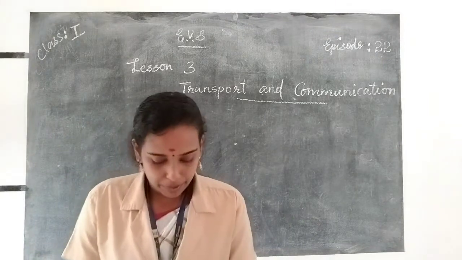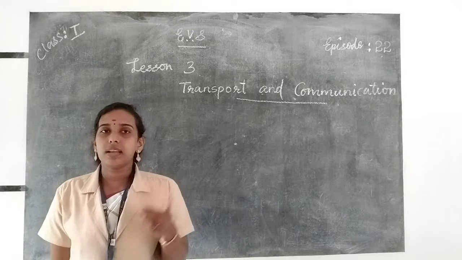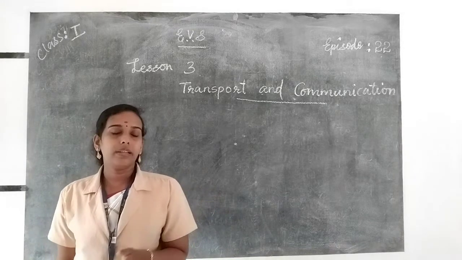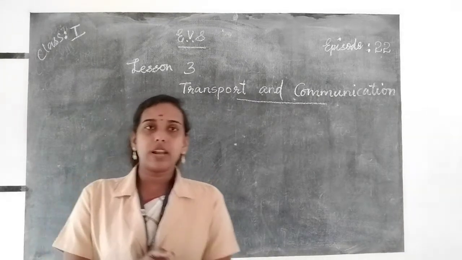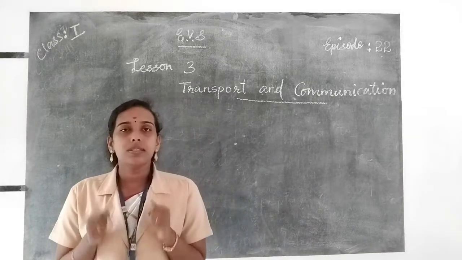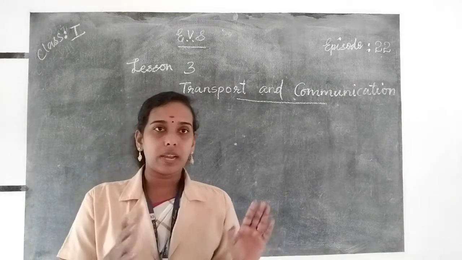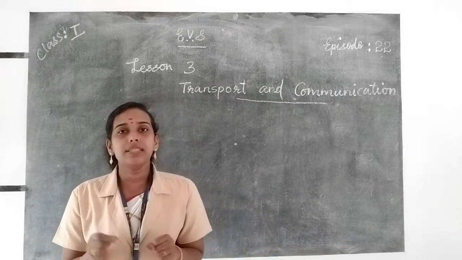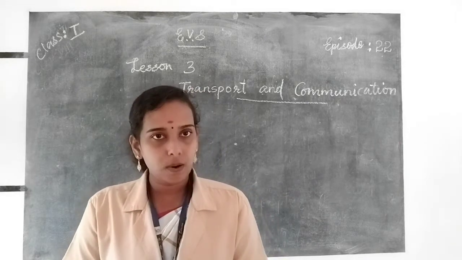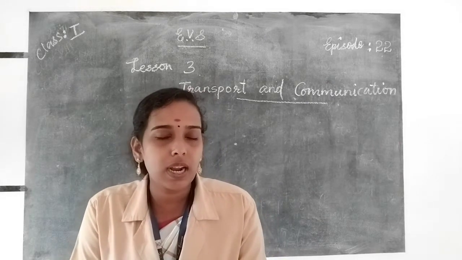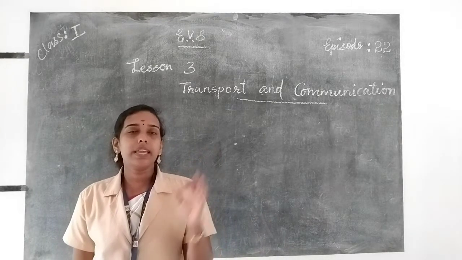Transport and communication. So what do you mean by transport? Transport means traveling from one place to another. Today we have different means of transport, and transport helps us to travel from one place to another, and it also carries our things from one place to another, and it makes our journey easy and simple. There are three main means of transport. Which are the three main means of transport? Land transport, water transport, and air transport.